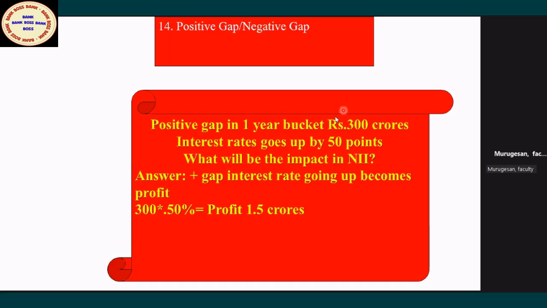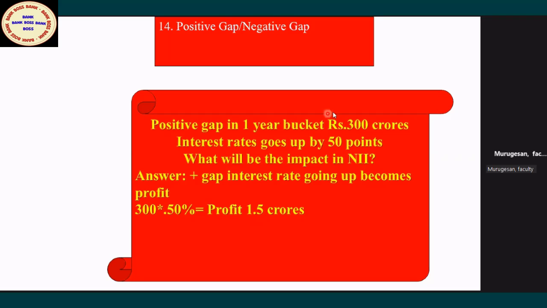Positive gap, negative gap: four scenarios are possible. I will give a summary. In a positive gap, interest rates going up, what is the impact? Positive gap, interest rates coming down, what is the impact? Negative gap, interest rates going up, what is the impact? Negative gap, interest rates coming down, what's the impact? There are four possible situations. This you have to keep in mind. Don't memorize; you have to apply your mind.